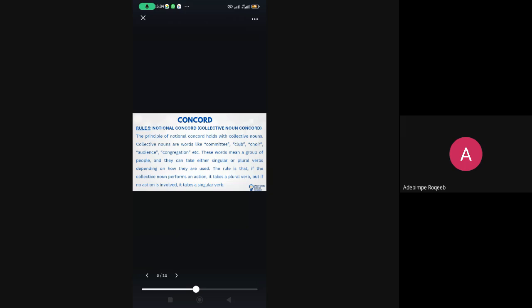For example, you have a team of players, a committee of this, a congregation of that. So when collective nouns like committee, club, choir, audience, congregation, and so many others are used, they can either take singular or plural verbs, depending on how they are used. Collective nouns can either take what? Singular or plural verb, depending on how they are used. Now, let's see when it takes a singular verb and when it takes a plural verb.